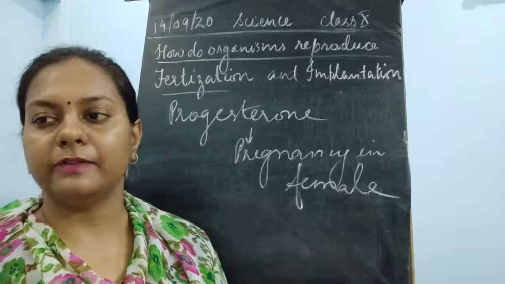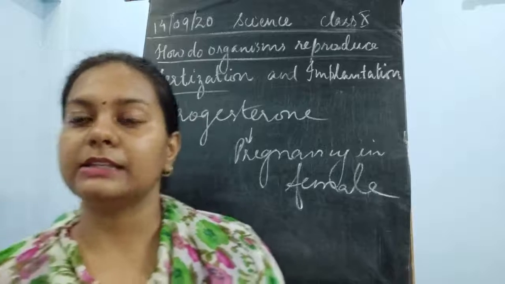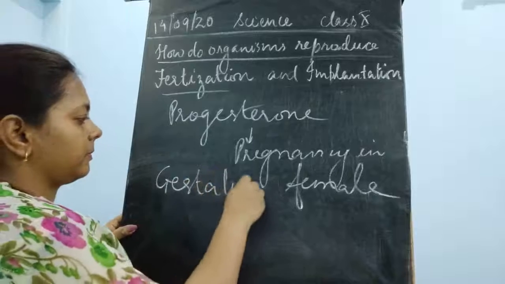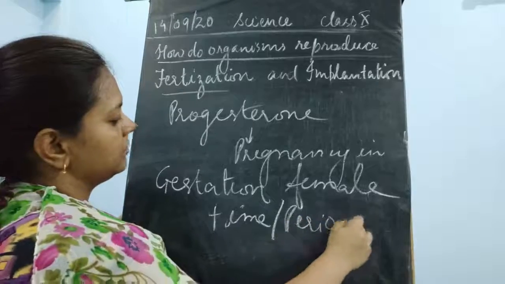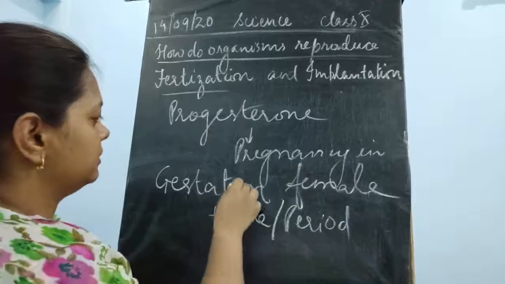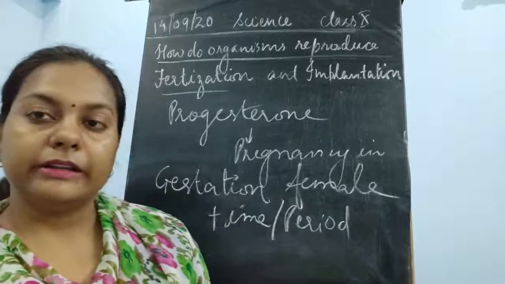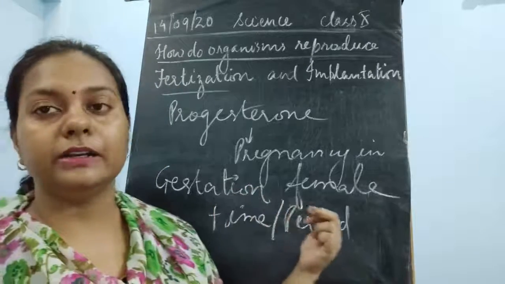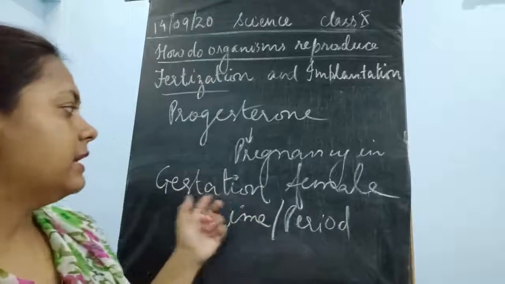This is being maintained by a different hormone, and the time period when the fetus is present in the female's body is said to be the gestation period. What is it known as? This is known as the gestation time, or gestation period. The time till which the female carries a developing fetus, or the time taken by the fetus to develop completely, is said to be the gestation period.